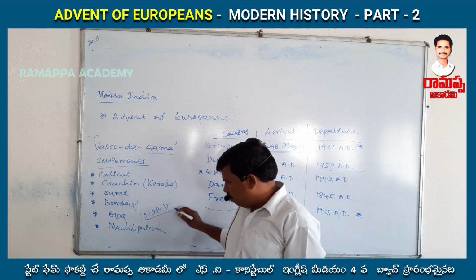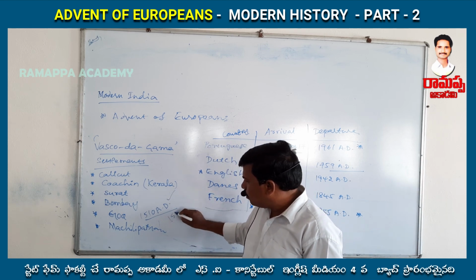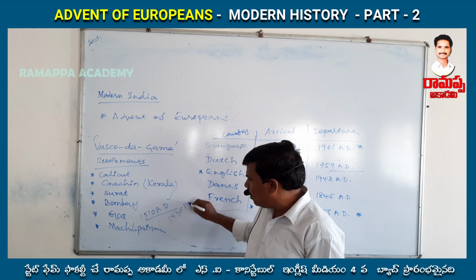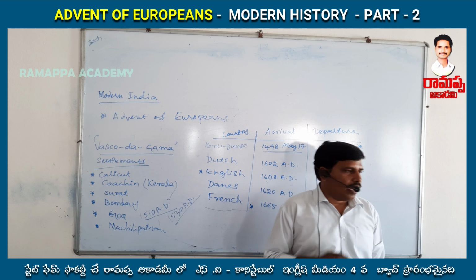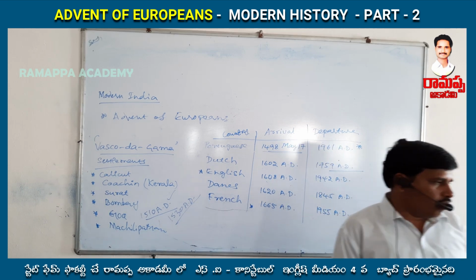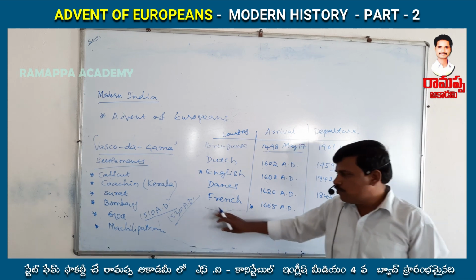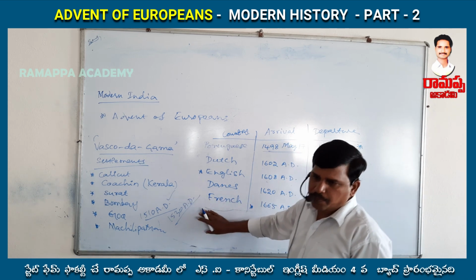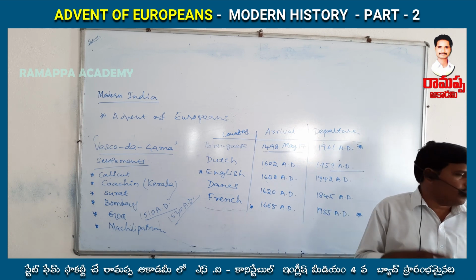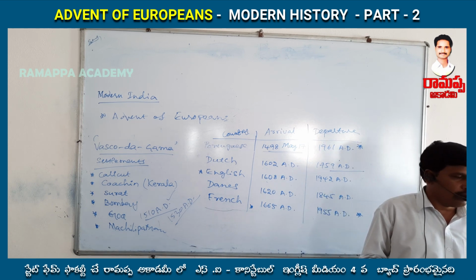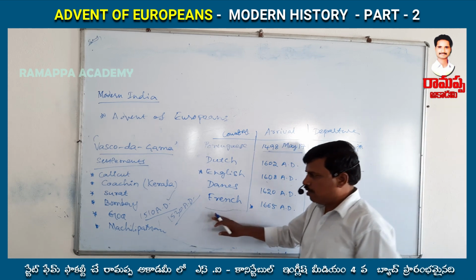Then in 1530 AD, the Portuguese announced Goa as the capital of their trade centers in India. So these two dates are most important. And Goa was captured from which king? Bijapur Sultan Adil Shah. That is also important.